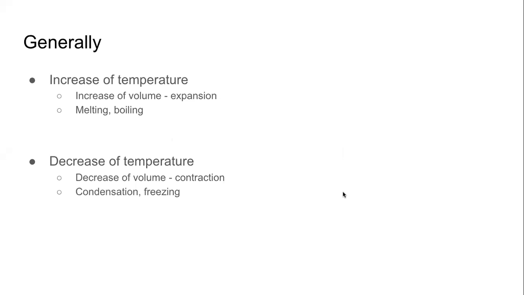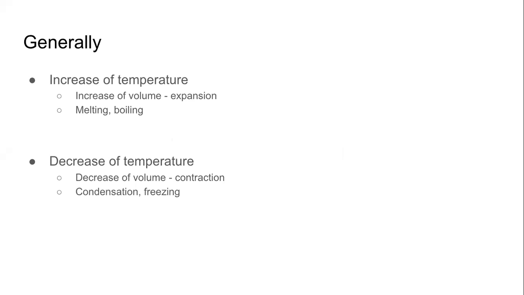First, anomalous behavior of water. We have studied this once. I am repeating this to ensure that we have understood it correctly. Generally, what happens is when the temperature increases, the volume of the substance increases.